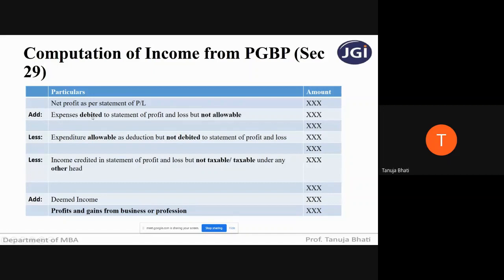Next, what are these expenses? What are the expenses allowable? What are the expenses not allowable? In detail, we will be seeing, students.